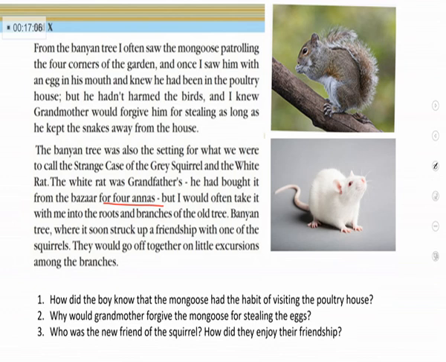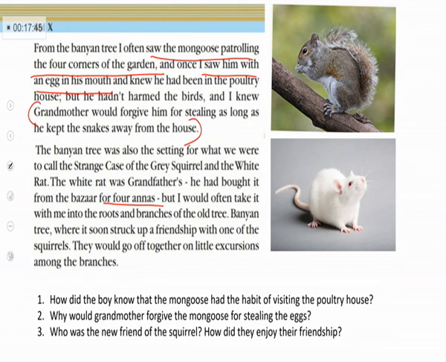How did the boy know that the mongoose had the habit of visiting the poultry house? One day, the boy saw the mongoose patrolling the four corners of the garden, and he saw the mongoose with an egg in his mouth. So the boy understood he went to the poultry house and stole the eggs. Why would grandmother forgive the mongoose for stealing the eggs? Grandmother would forgive him for stealing as long as he kept the snakes away from the house.